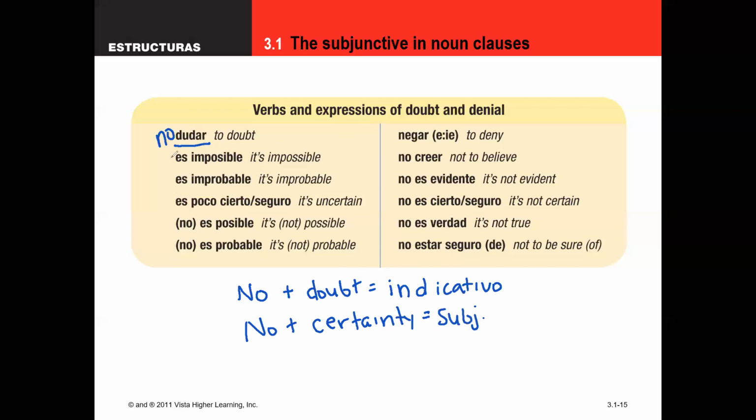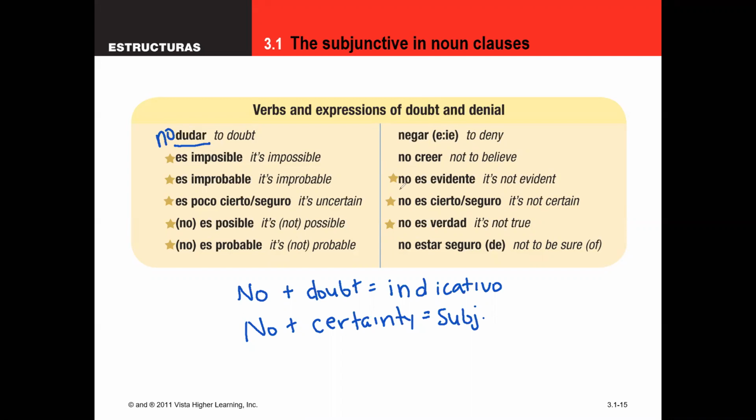And notice also right here we've got lots of impersonal expressions, here, here, here, and here. Lots of impersonal expressions. As I said, these are used a lot. Impersonal expressions are almost always going to be subjunctive, but I'm actually going to show you some examples where they're not going to be in the subjunctive.